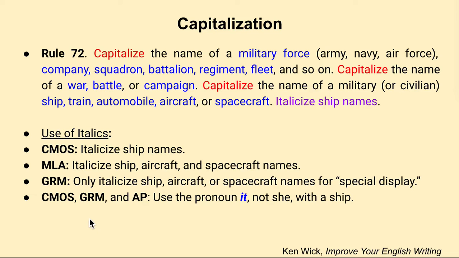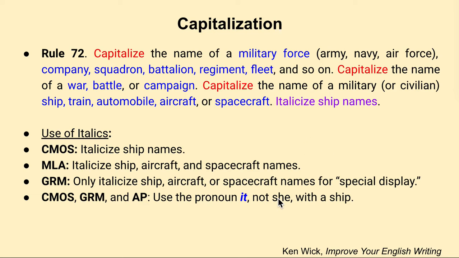And just a note on the use of the pronoun. The Chicago Manual of Style, the Gregg Reference Manual, and the AP say use the pronoun it, not she, with a ship. It was customary, especially, I don't know, back at least in the 1980s and before, that if you saw a ship, you'd use the pronoun she.